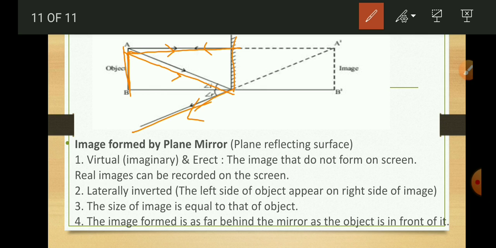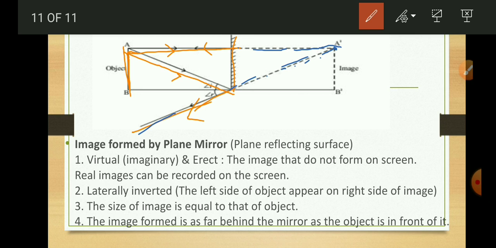But when we extend the reflected rays behind the mirror, they appear to meet each other and form the image of the object, that is A dash B dash.